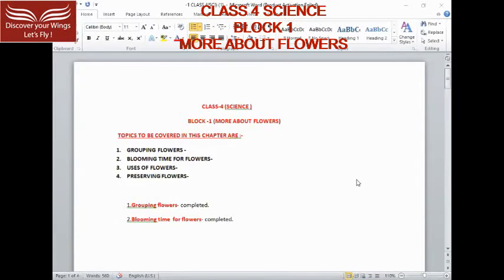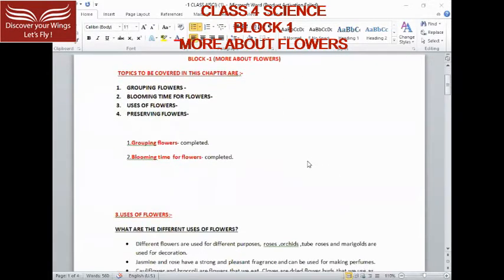Today we will talk more about flowers, block 1. The topics to be covered in this chapter are grouping flowers, blooming time for flowers, uses of flowers, and preserving flowers. About the first two topics, grouping flowers and blooming time for flowers, you have all studied already. So today we will discuss the uses of flowers.